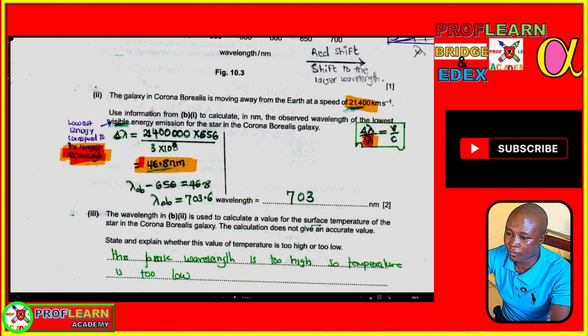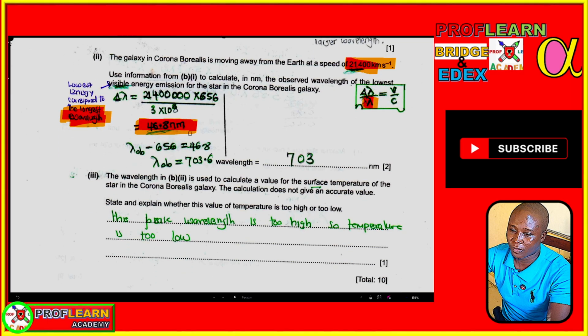So if we want to find the change in wavelength, we'll take this wavelength times the speed of the galaxy over c. But remember, this speed was given in kilometers per second. You had to change that by multiplying by 1000. So it will be 21,400,000 times 656 over 3 times 10 to the power 8. Change in wavelength is that.